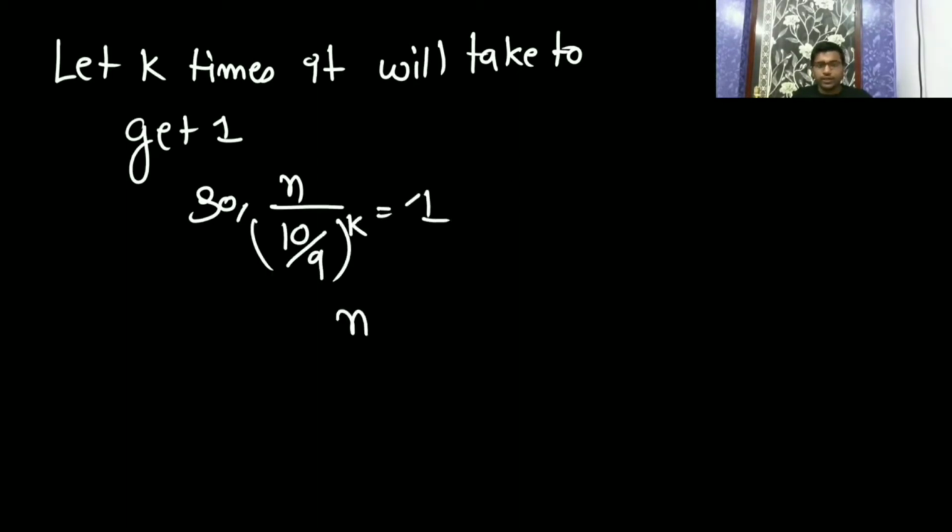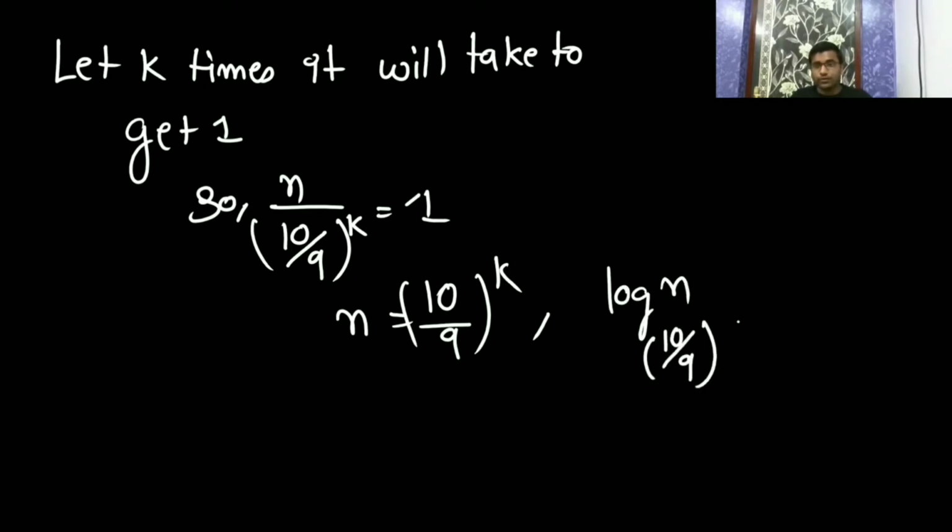Then cross multiplication gives n equal to (10/9) to the power k. Take log on both sides, so log n is equal to k log (10/9). So k is equal to log n base 10 by 9.